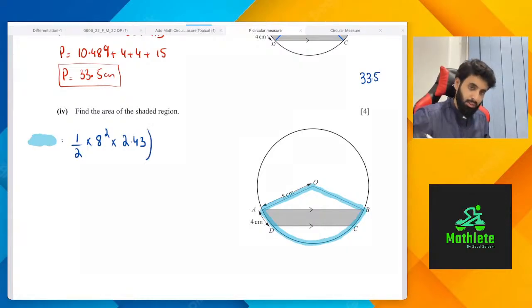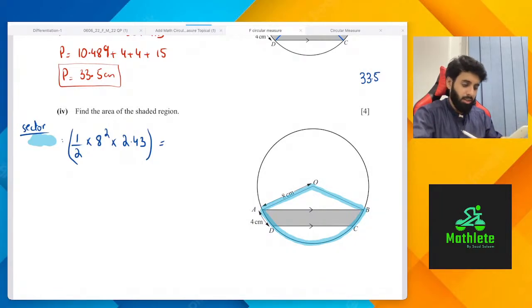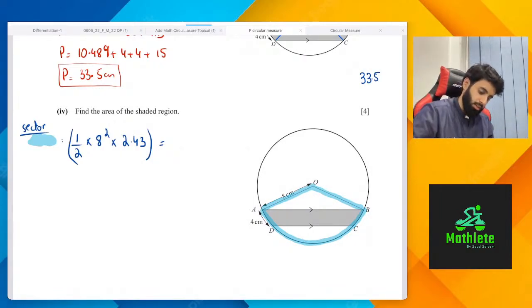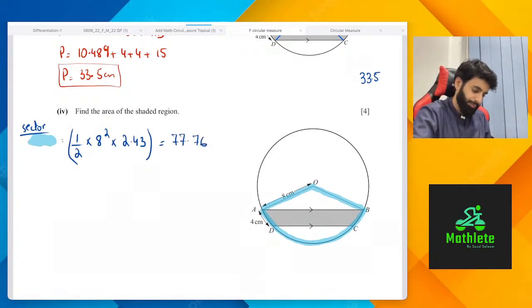Okay, so this is what we have. This is the area of sector. I'll label it over here. This is basically the sector. So let's put this on the side. 0.5 into 8 squared into 2.43. Okay, so this is 77.76. Let's leave this over here.